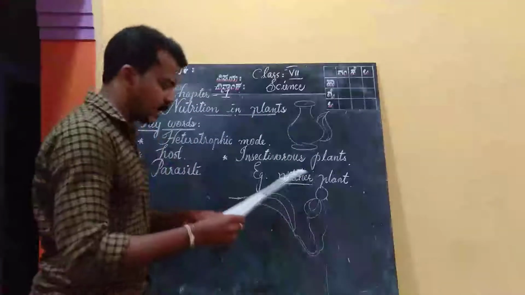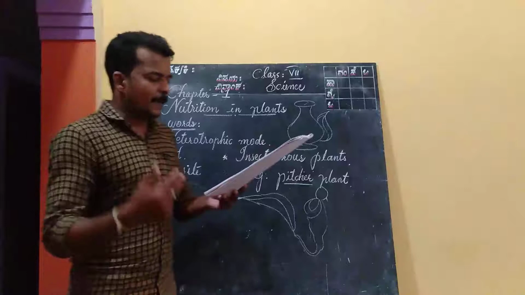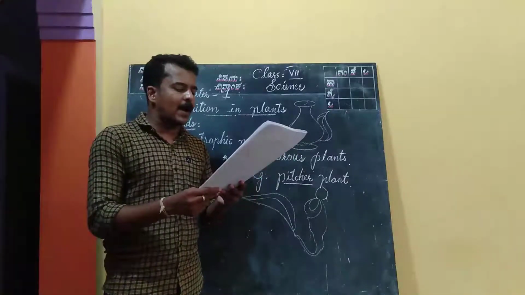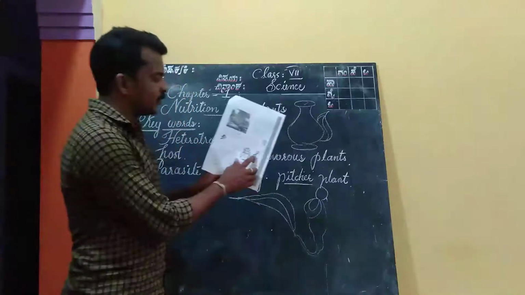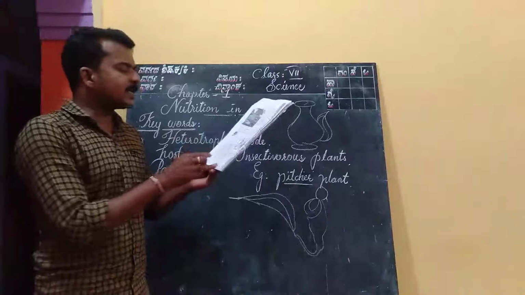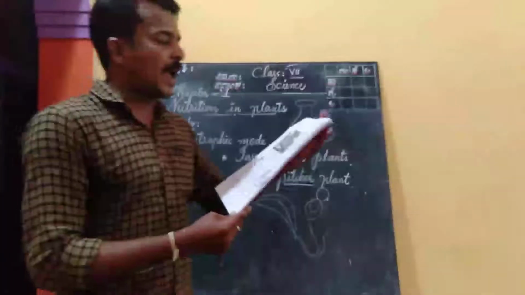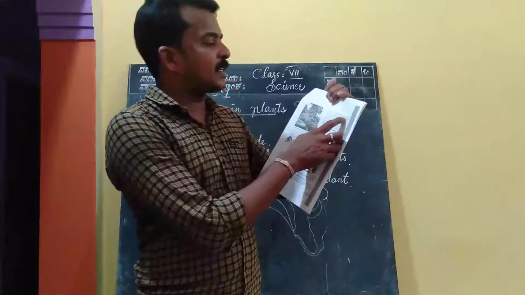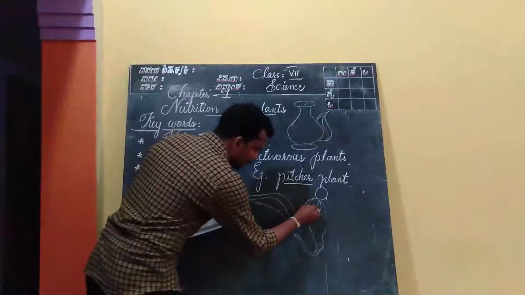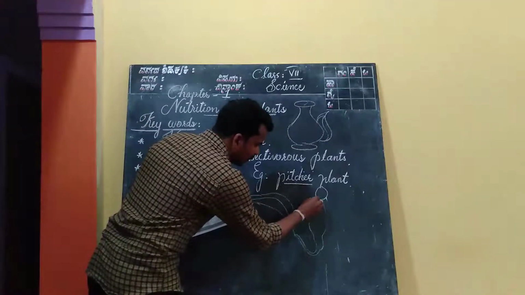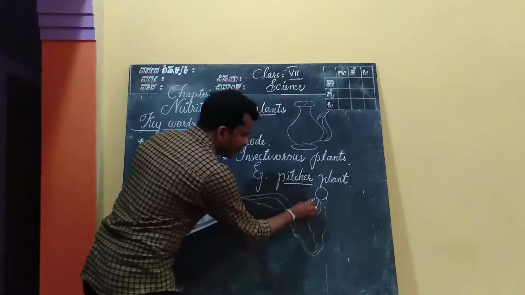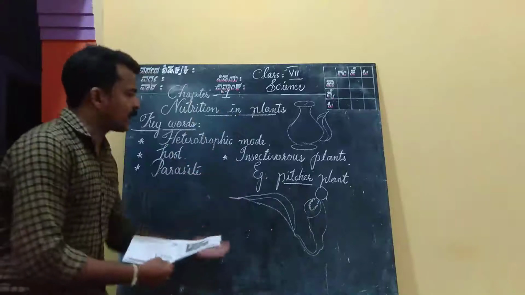That is what is explained here. The apex of the leaf forms a lid which can open and close the mouth of the pitcher. I have told you there is a lid at the mouth of the pitcher plant. Inside the pitcher, there are hairs which are directed downwards. So once the insect goes inside, it cannot come back.